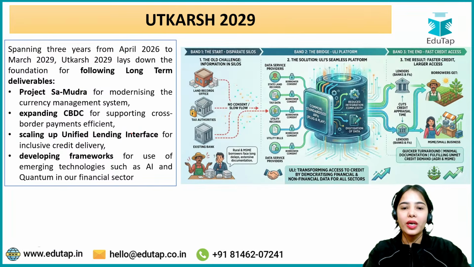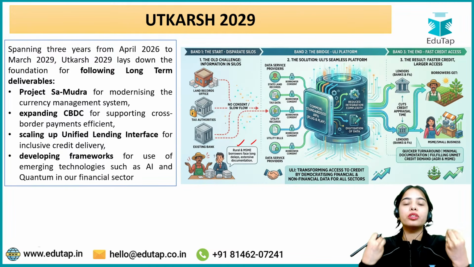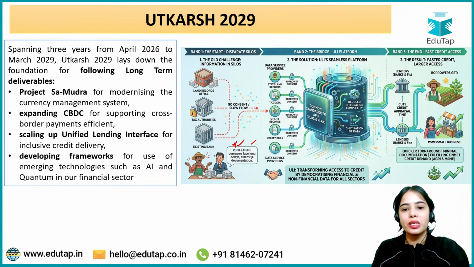No, actually what happens is that the rural and micro, small and medium enterprises find it very difficult to take loans, as they have to deliver various documents. Rural agriculture laborers, farmers, and MSME borrowers face long delays and extensive documentation.